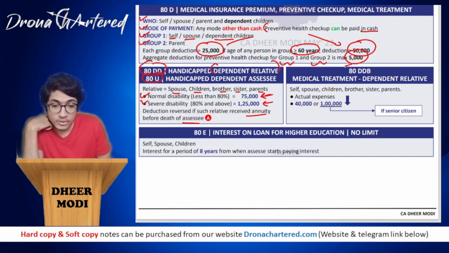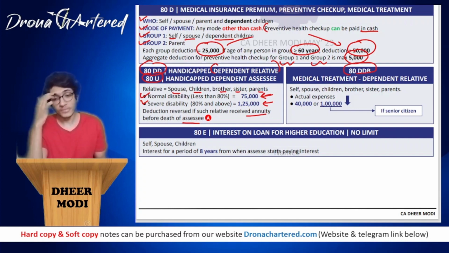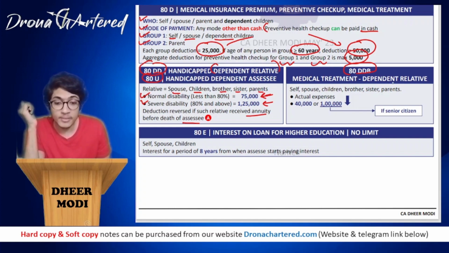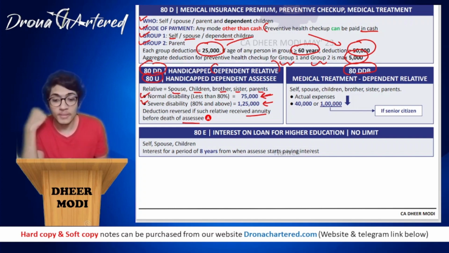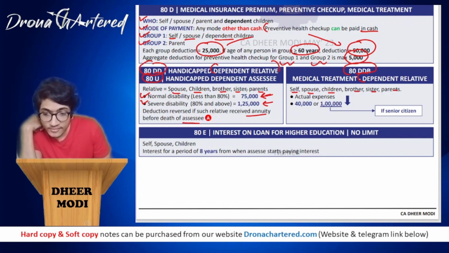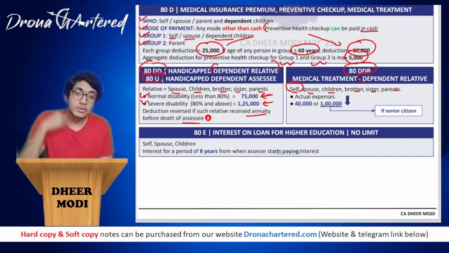Now coming to your next section, that is your section 80DDB. 80DDB talks about medical treatment of a dependent relative. How do you remember DDB? DDB is Dukhi, dependent, and Bimar. So remember over here also it is your dependent relative, and again your relative over here is self, spouse, children, brother, sister, parent. Self is extra here because in section 80DD you had self as different. Otherwise it's the same. So your relative definition remains the same, just that under 80DDB, self is also included.